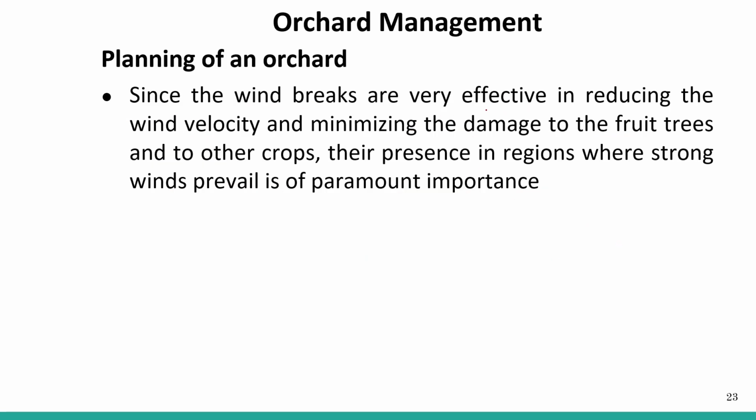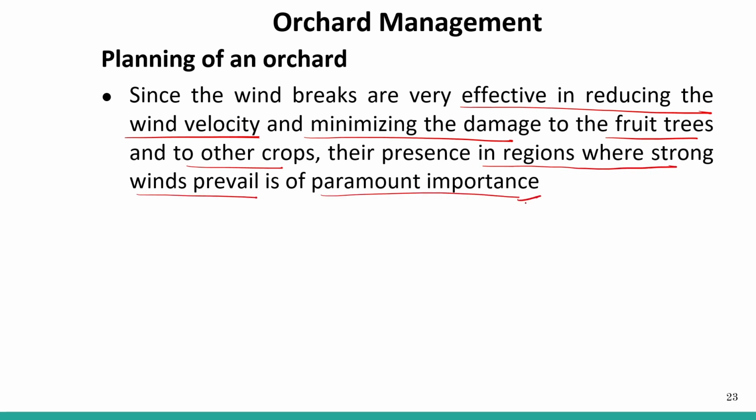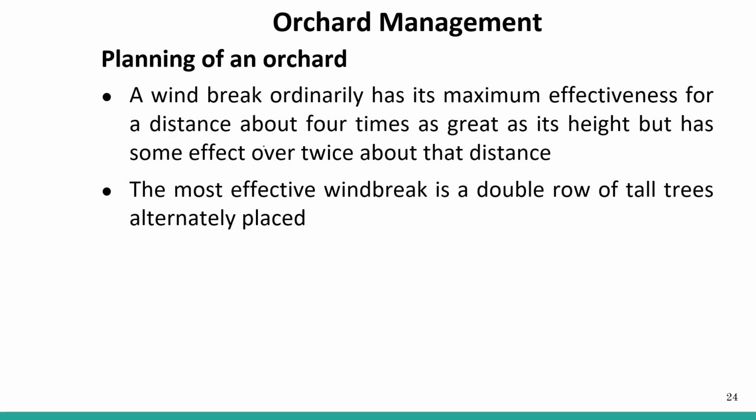Since windbreaks are very effective in reducing the wind velocity and minimizing damage to fruit trees and other crops, their presence in regions where strong wind prevails is of paramount importance. So in regions that always have strong winds, these windbreak trees must be planted, so that there is no damage to the crop.